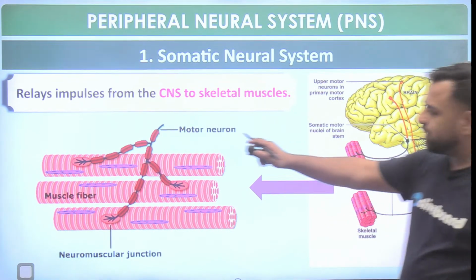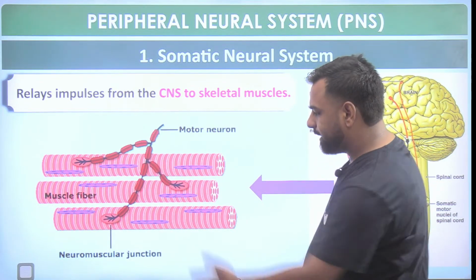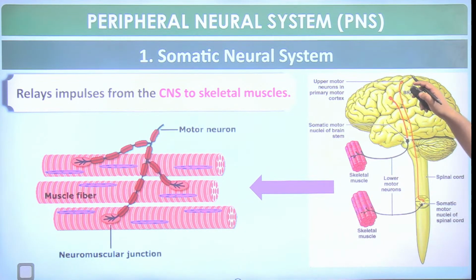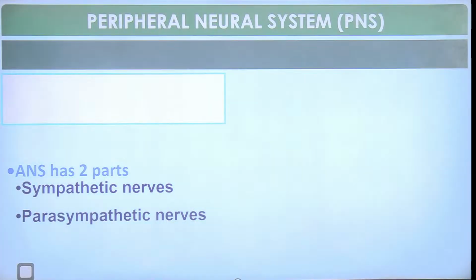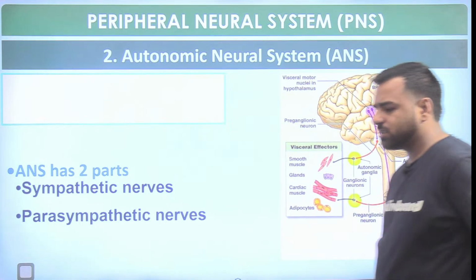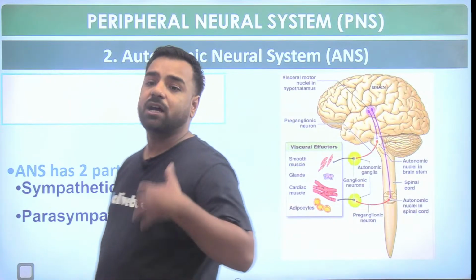These are the motor neurons carrying the information, and this is the neuromuscular junction. So from the brain the information is carried to the skeletal muscle, which is under our control. And if I talk about the ANS, the autonomic nervous system, it works according to itself.